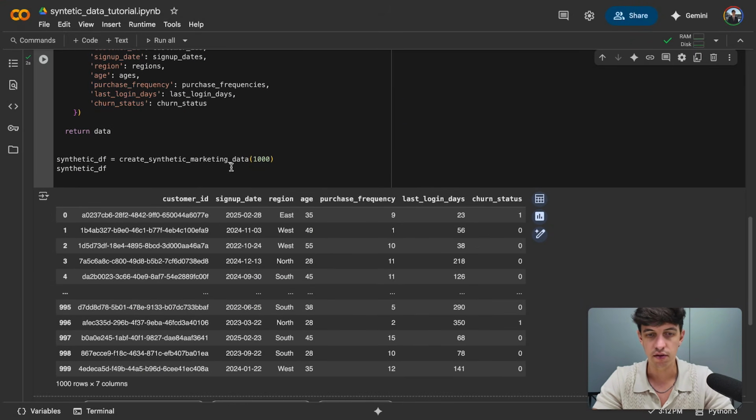And there you have it. This is pretty much the synthetic data frame that we just generated. So customer ID, we have something that looks very similar to a potential customer ID. Sign up date, region, age, purchase frequency, last login days, and churn status. We generated 1,000 rows because that's the argument of my function.